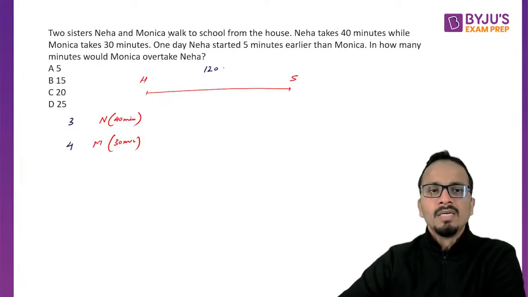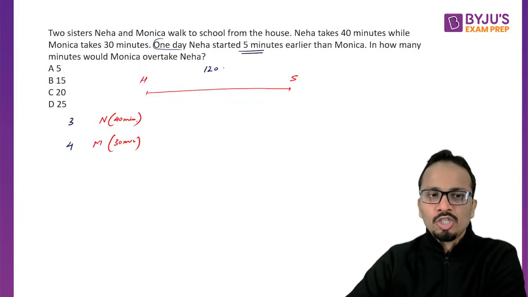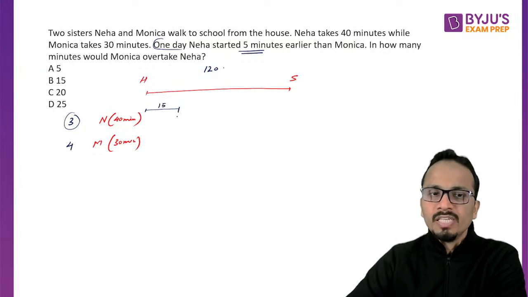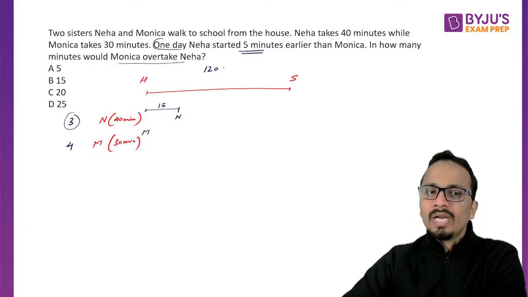All right. Now, one day what happened? Neha started 5 minutes earlier. So Neha in these 5 minutes will cover a distance of 5 into 3, that is 15. So Neha will cover a distance of 15 and will reach here when Monica will start. In how many minutes would Monica overtake Neha?